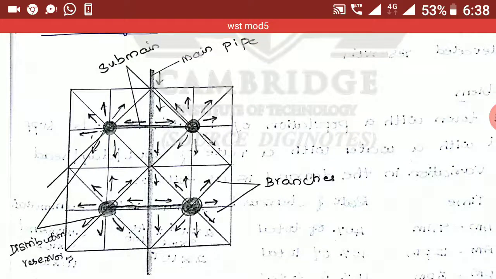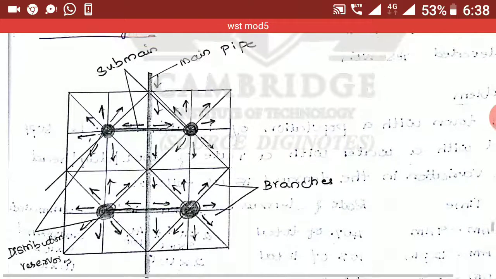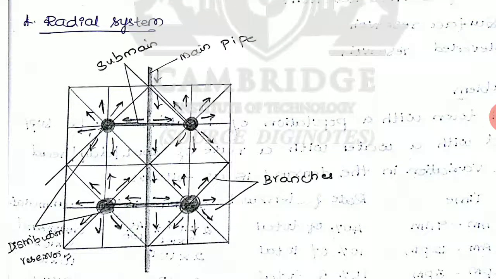The only disadvantage here is that it requires some place to collect water, for construction of the reservoir, tank or sump. And the advantage is that we can easily solve the problem when there are repairs and all.